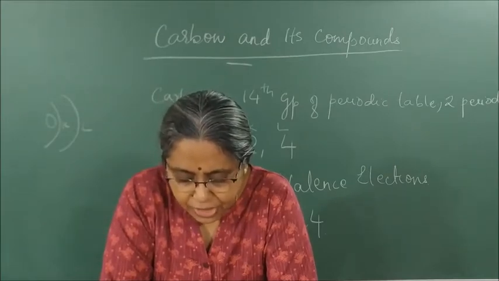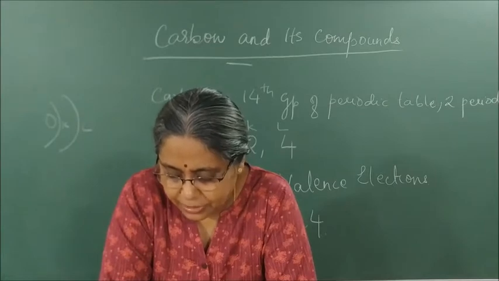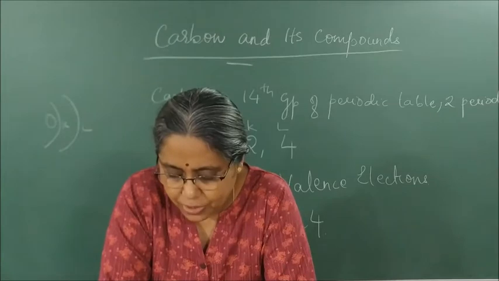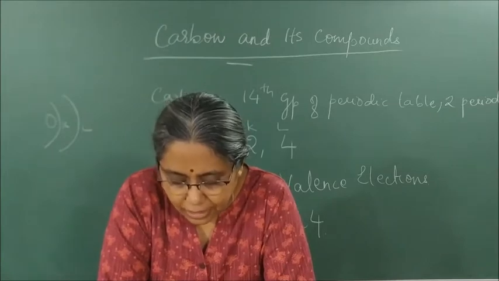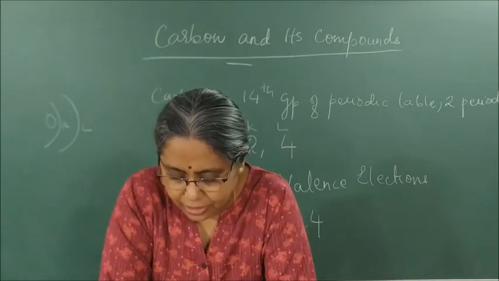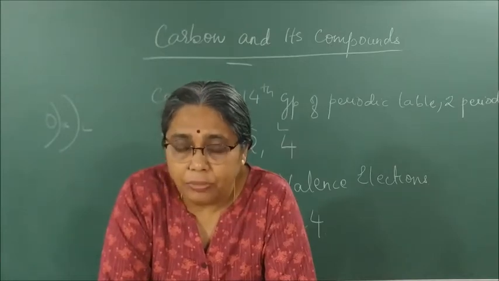In spite of this small amount of carbon available in nature, the importance of carbon seems to be immense. In this chapter, we will be looking at properties of carbon which lead to this anomaly.